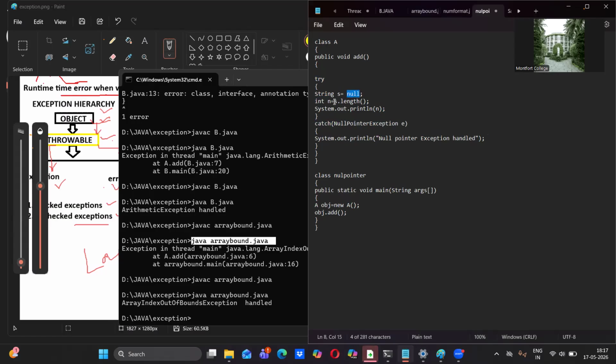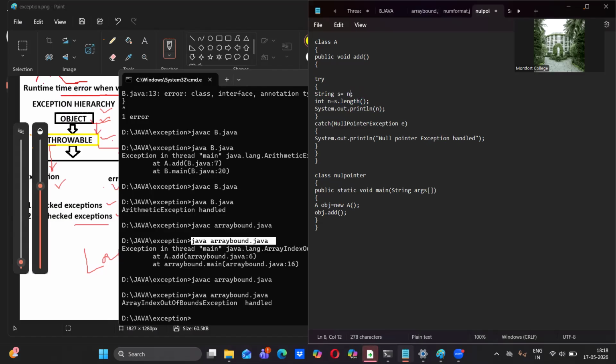I am trying to find the length using the length function. s.length calculates the length of what is assigned to s, and that length will be assigned to n. It is a number, that's why I have declared it as an integer.